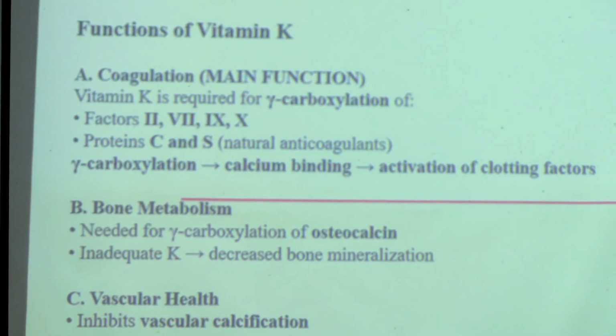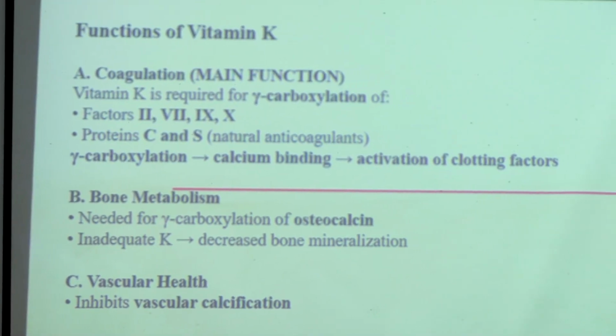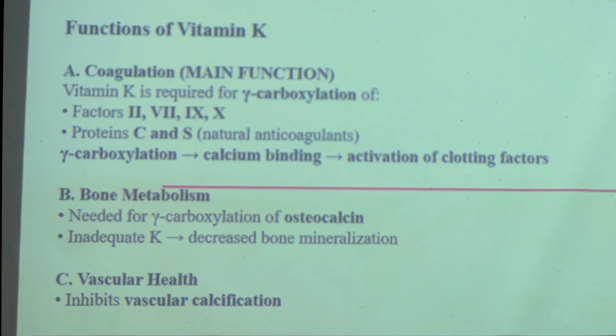Functions of vitamin K. The main function is coagulation. It is required for gamma carboxylation of factors 2, 7, 9, 10, then for the natural anticoagulants protein C and protein S. So after gamma carboxylation only, the clotting factors are activated. They can incorporate with calcium and take part in our coagulation system, activating the coagulation system.